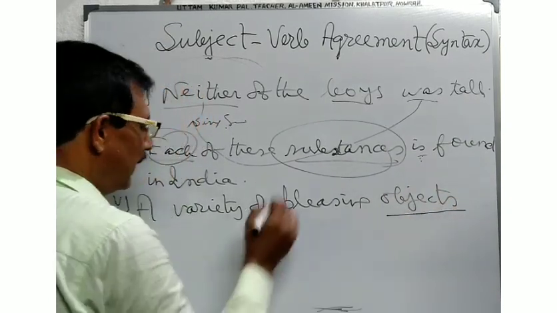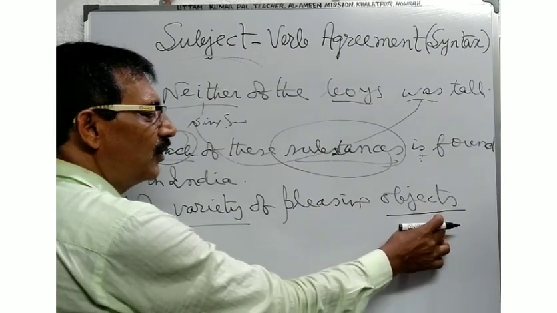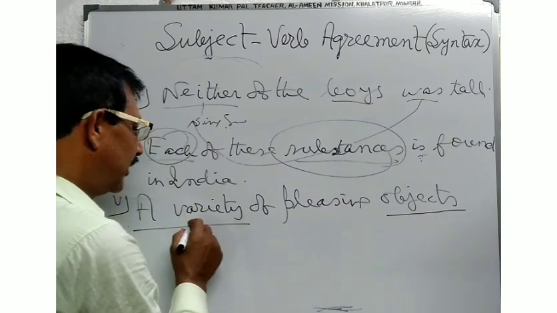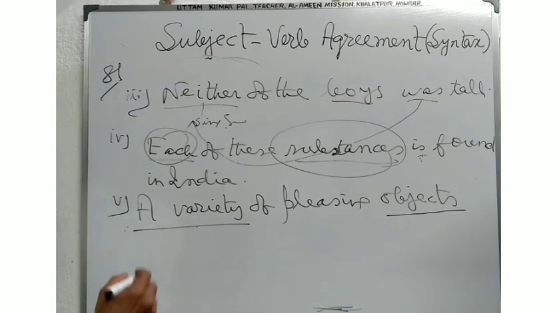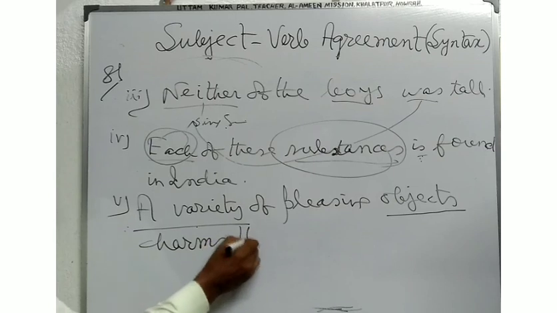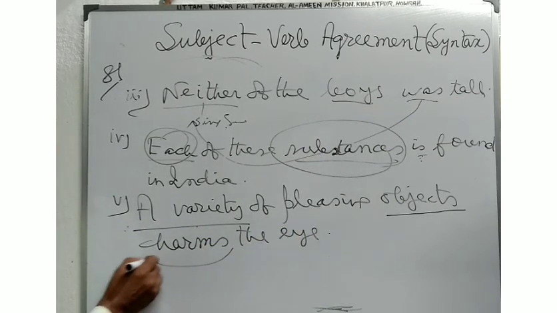Now see, a variety of pleasing objects. Here objects is used as the plural noun, and here there is the singular subject. A variety of pleasing objects charms the eye. Here the verb is used in the singular form.